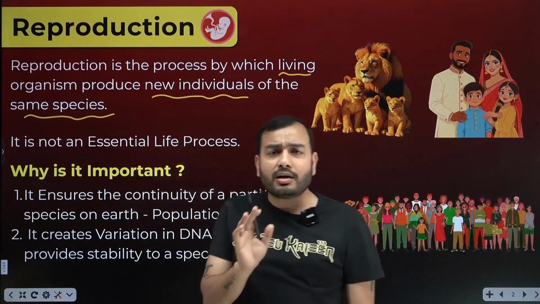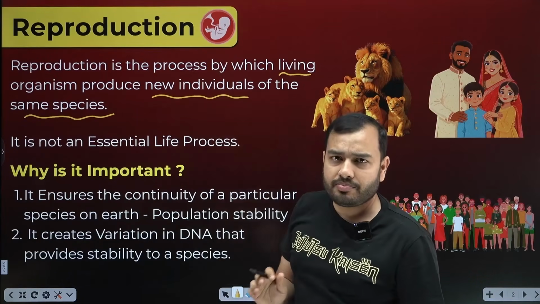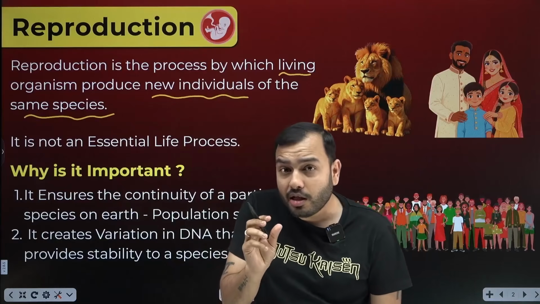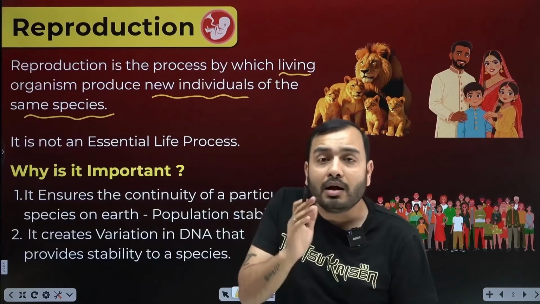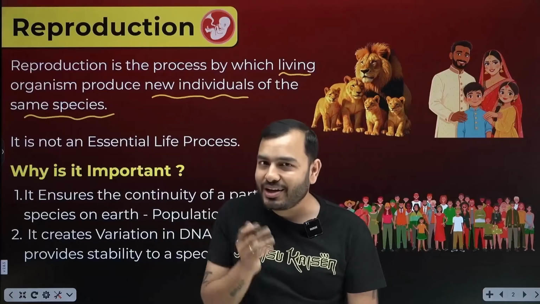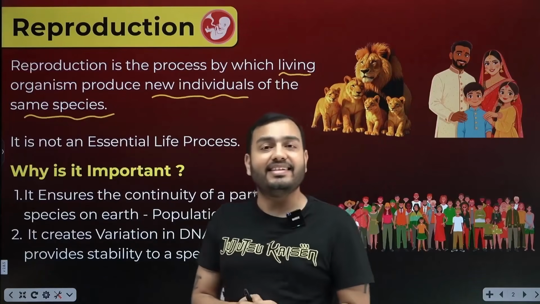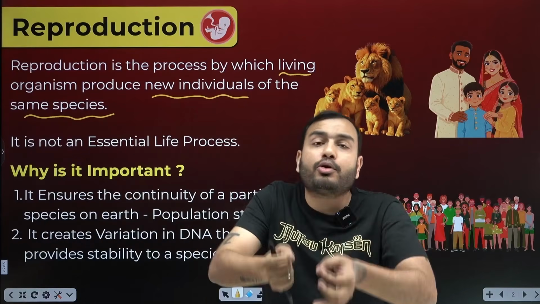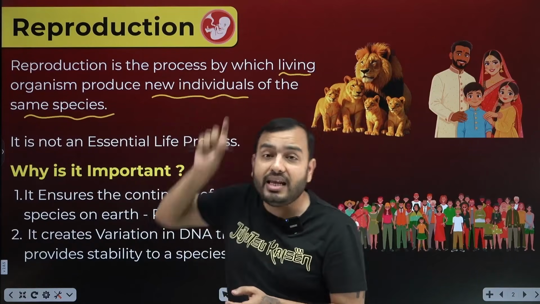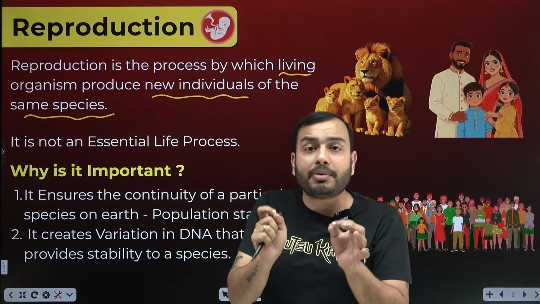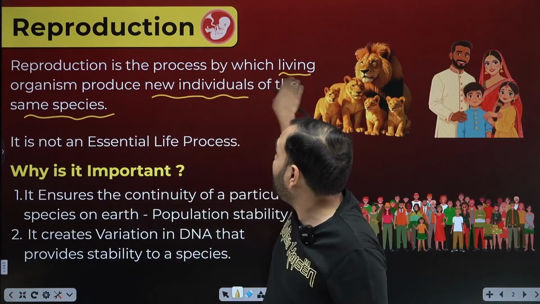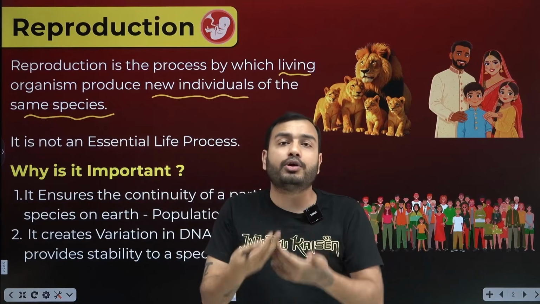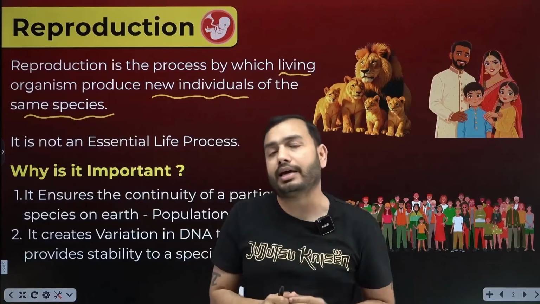Reproduction understood? Acha, look at the name reproduction. It is not produced the first time. Re means produced again. For example, your father gave birth to you, you gave birth to your children, and your children will give birth to their children. The meaning is there will be production again. It's not like production happened for the first time. Reproduction means that there was already one living organism and it produced again.